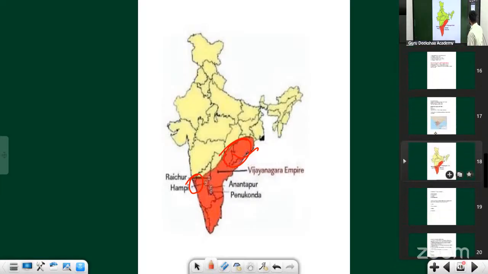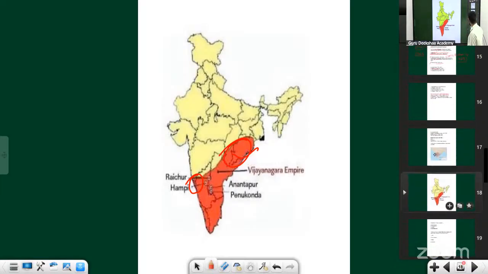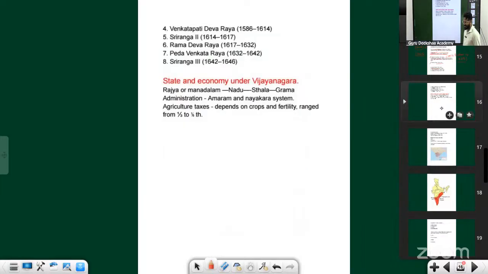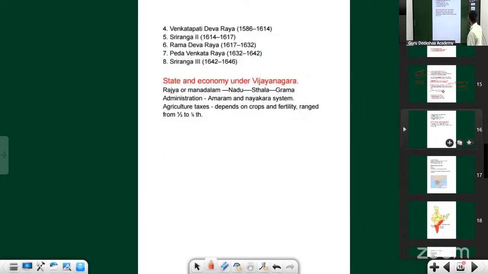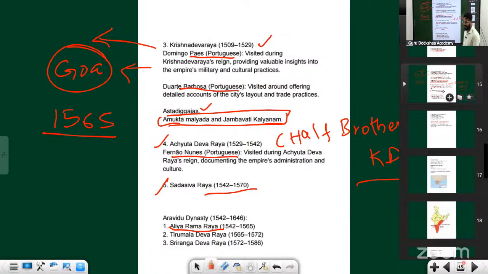Has anyone visited Goa here? No, even I haven't visited. There are a lot of things to visit. Why just visit Goa? Goa is already getting a lot of revenue because a lot of people visit. We should rather visit our historical places. There is a place called Malkhed. Let's visit that.